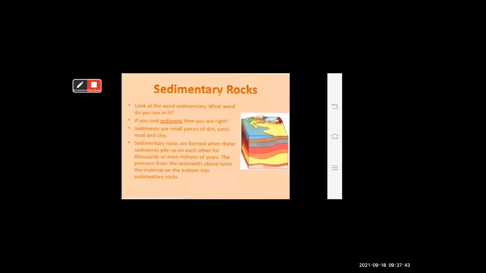Then the second one we have seen here, sedimentary rocks. The sediments mean small pieces, particles of dirt, sand, mud and clay.